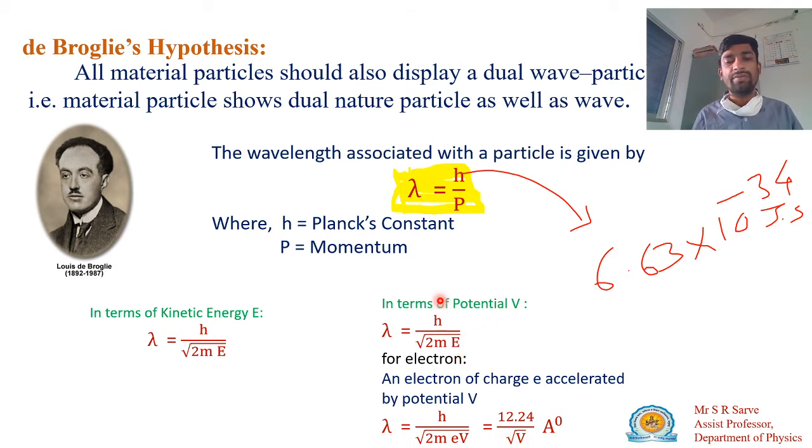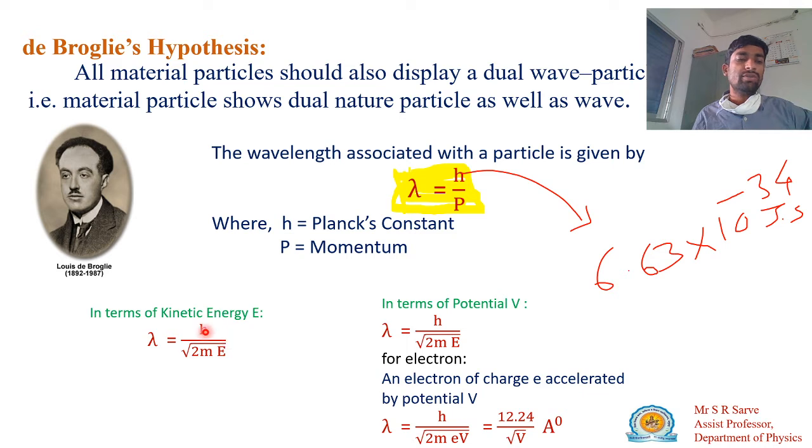If it is any other particle, you write the square root of twice m E, where E is its kinetic energy. Or if it is a charged particle accelerated through a potential, E is replaced with q times V. We will discuss this in the problems also.